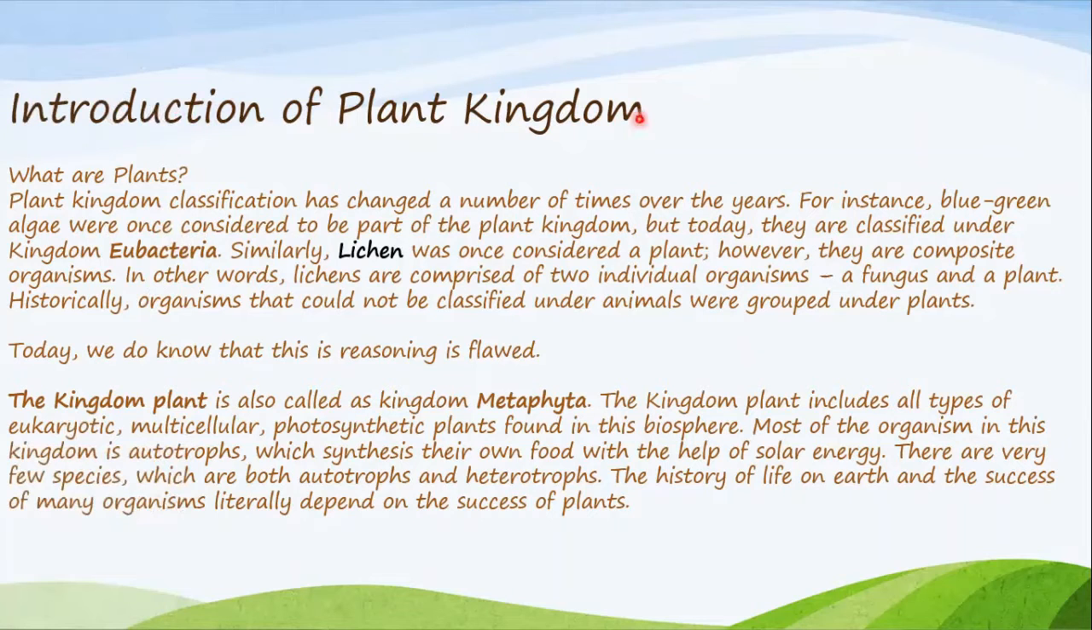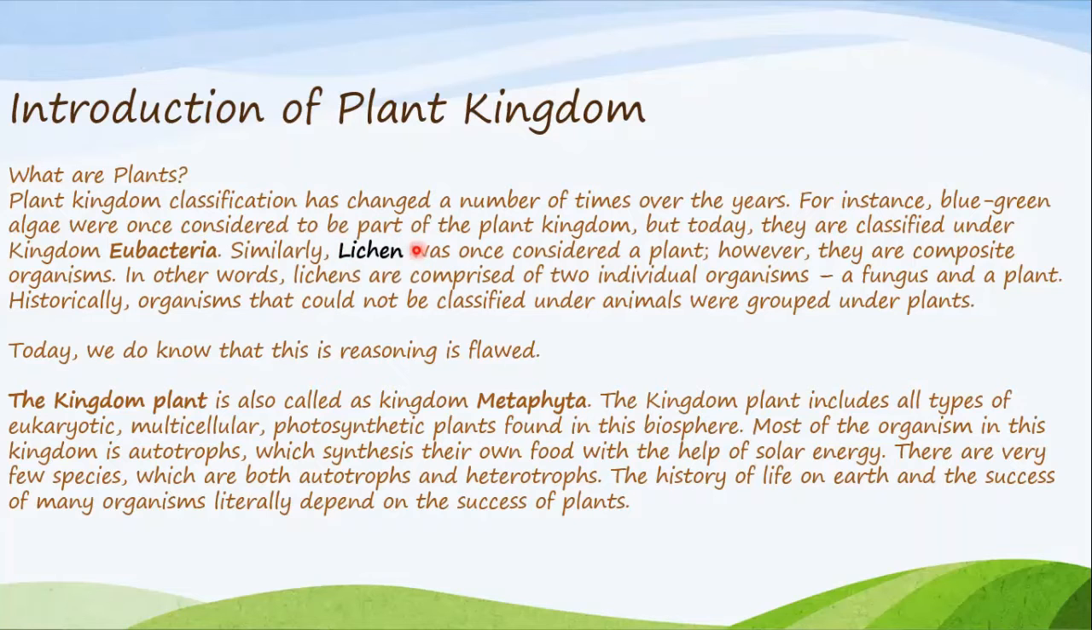Introduction of plant kingdom. What are plants? Plant kingdom classification has changed a number of times over the years. For instance, blue-green algae were once considered to be part of the plant kingdom, but today they are classified under kingdom Eubacteria. See, in the previous session, we learned that the blue-green algae is not actually algae, but it is under kingdom Monera, and it is Eubacteria. Similarly, lichen.